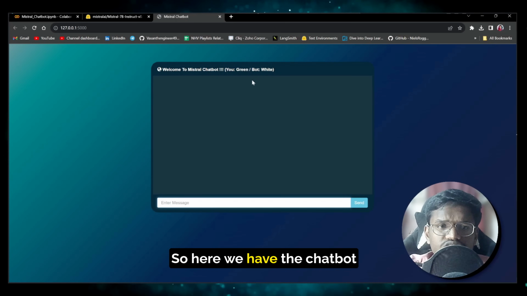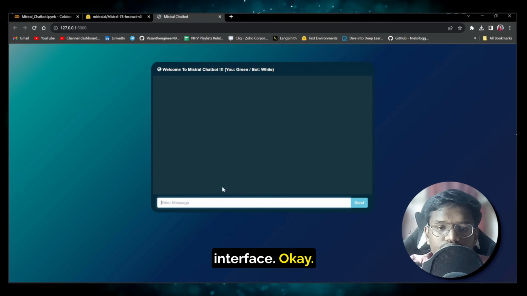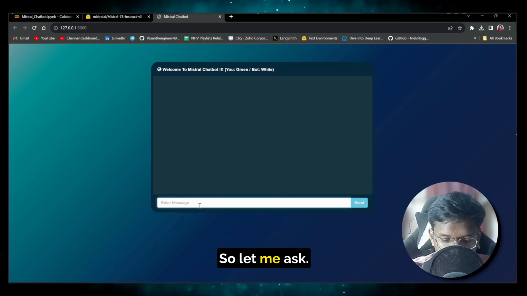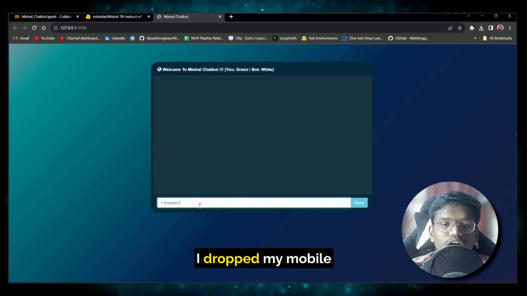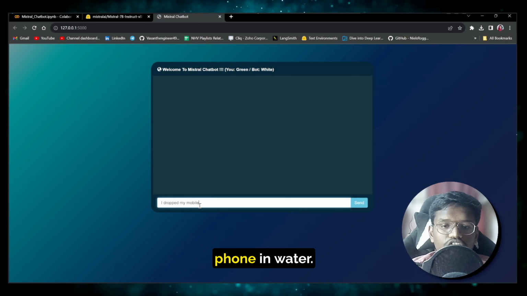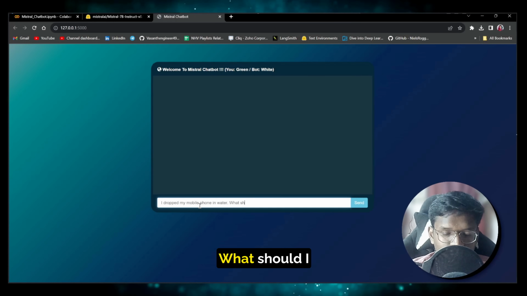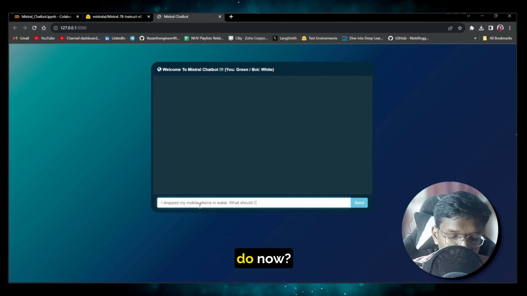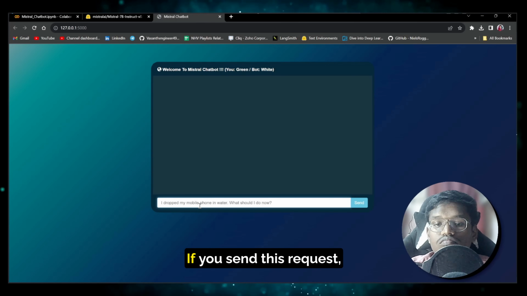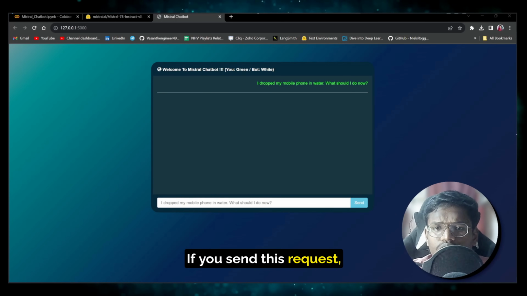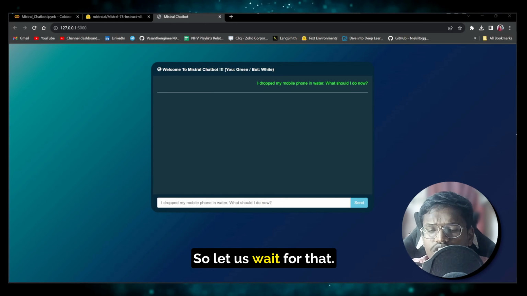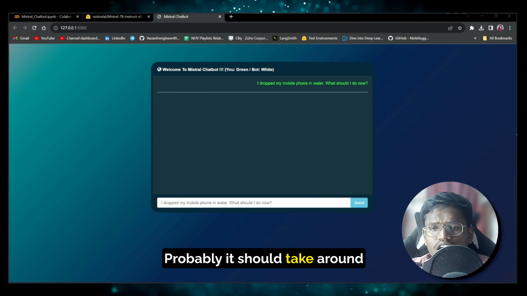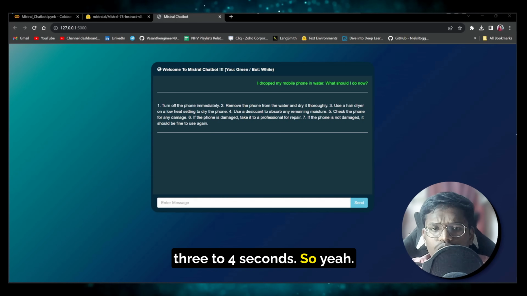Okay. So here we have the chatbot interface. Okay, it is a simple interface. So let me ask, I dropped my mobile phone in water. What should I do now? If you send this request, obviously it will take some time. Okay. So let us wait for that. Probably it should take around 3 to 4 seconds. So yeah, it has come.